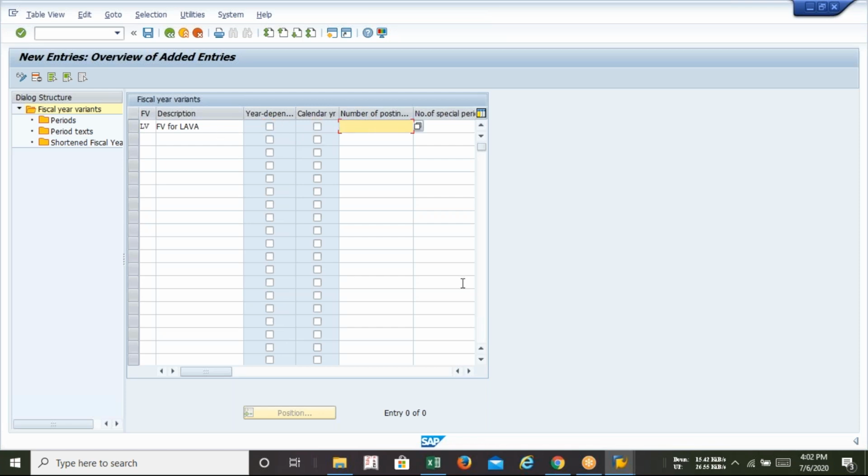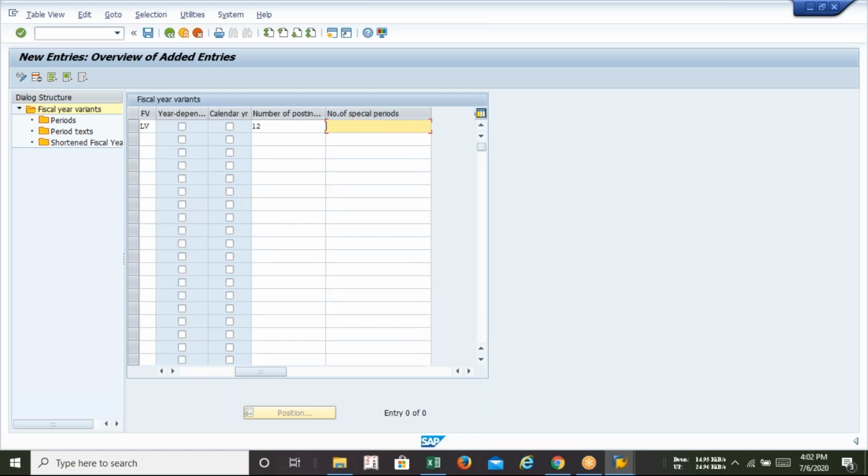So the number of posting periods is how many? It's 12. And what is the meaning of special period? Just remember one thing: special periods can be a maximum of 4 in SAP.